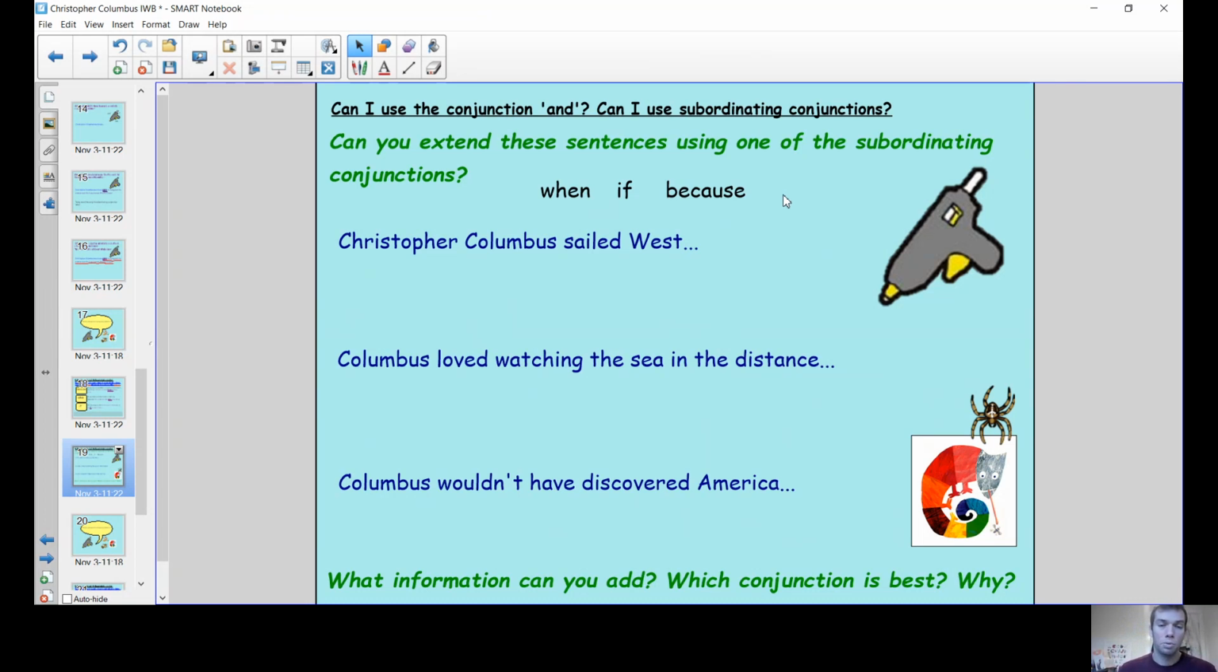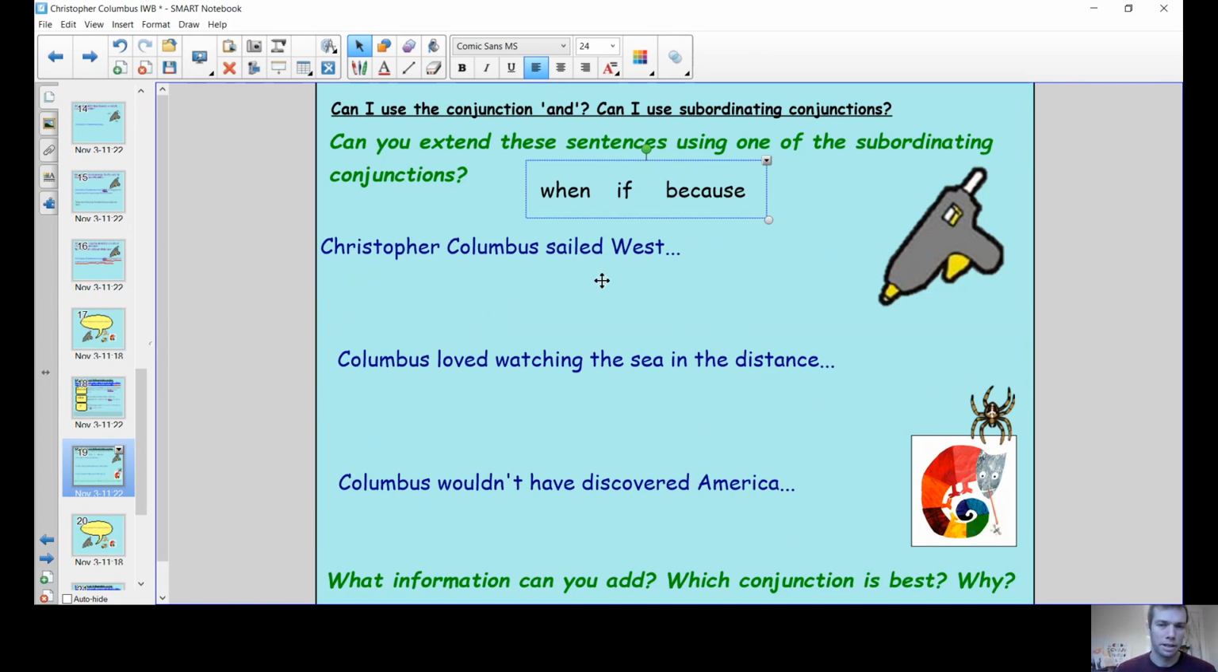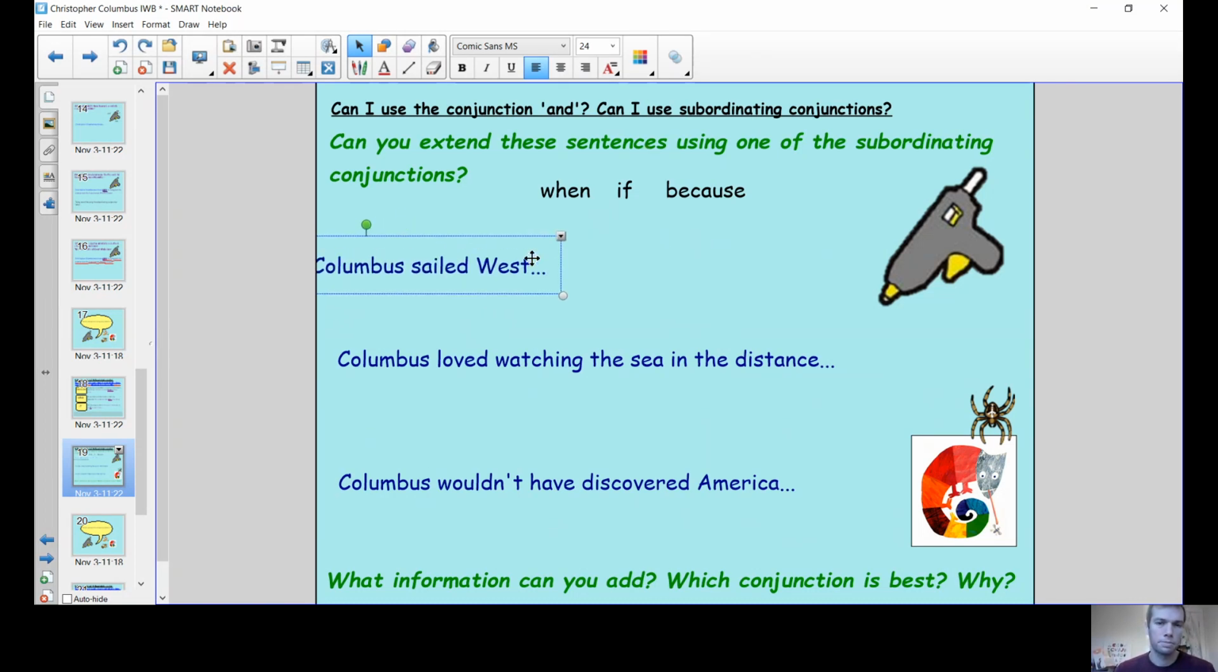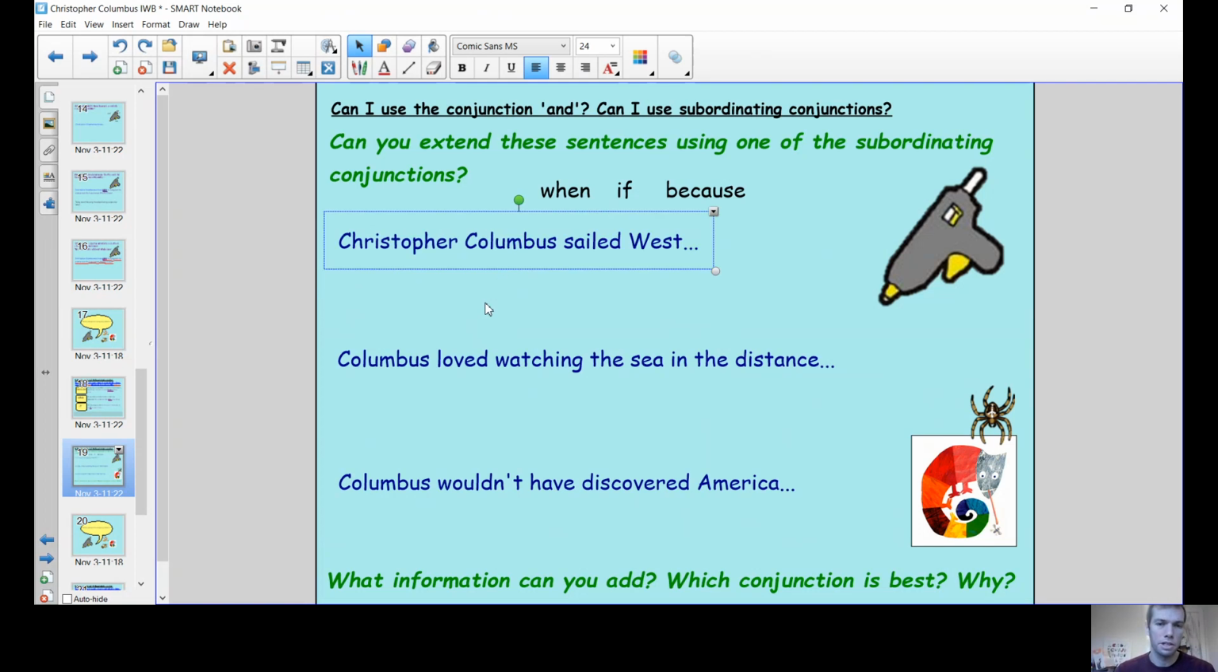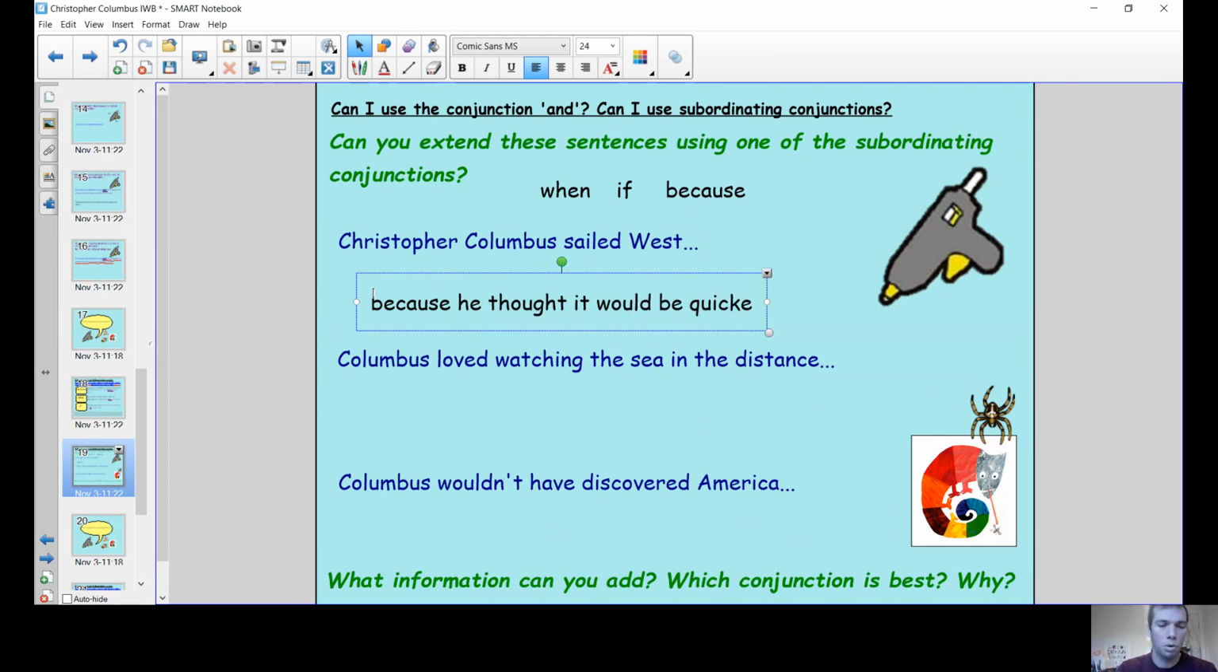Christopher Columbus sailed west. I think he sailed west because of something. Oops. Back in the right position. Because he thought it would be quicker.